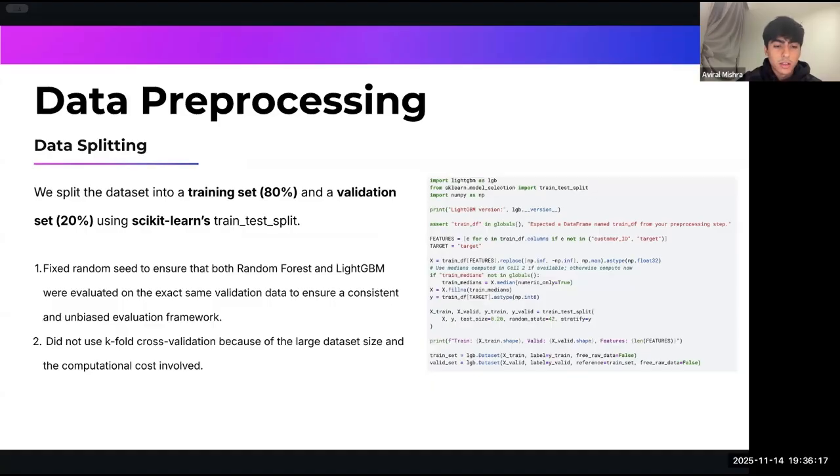After pre-processing, we merged the final per customer features with the target label and performed an 80 by 20 train validation split. We fixed the random seed, so both random forest and LightGBM were trained on the exact same data partitions, ensuring a fair comparison. We chose not to use k-fold cross-validation because of the dataset size and runtime limitations. However, the validation set is large enough to give a suitable estimate under the AMX metrics. Okay, over to Jason, who will explain random forest.